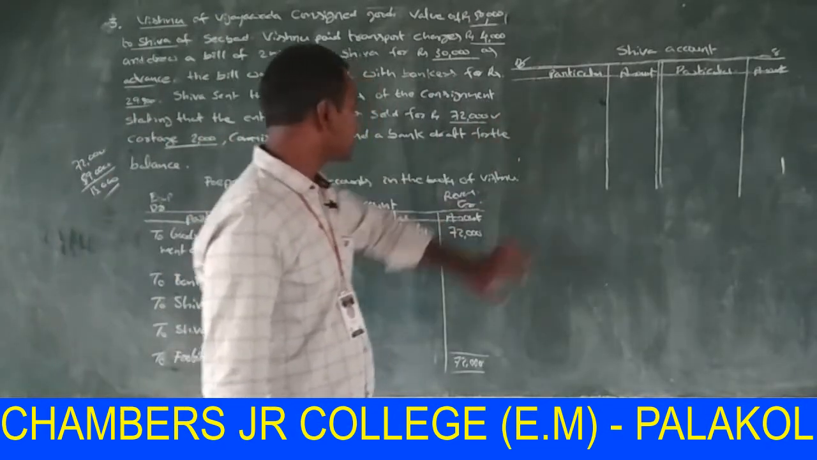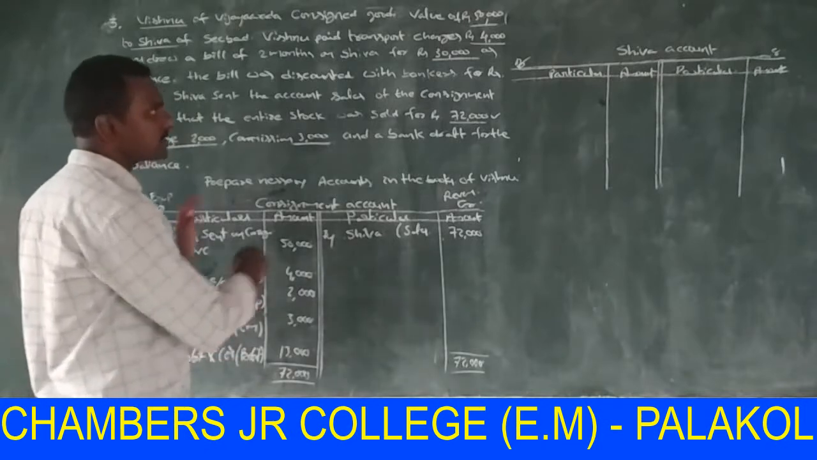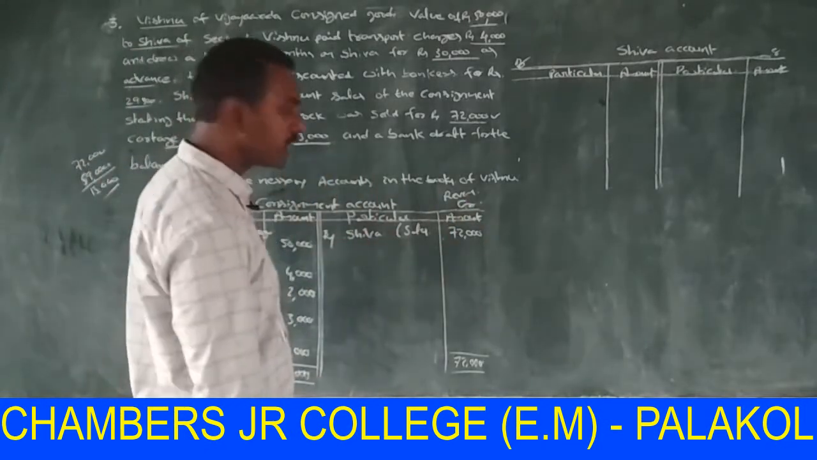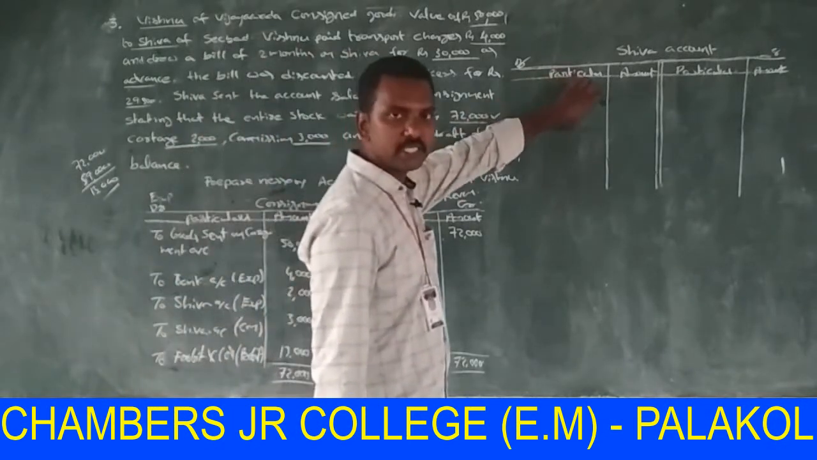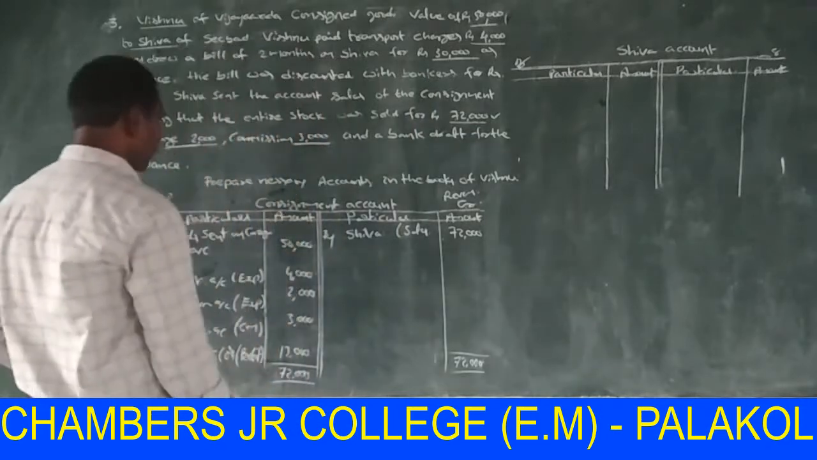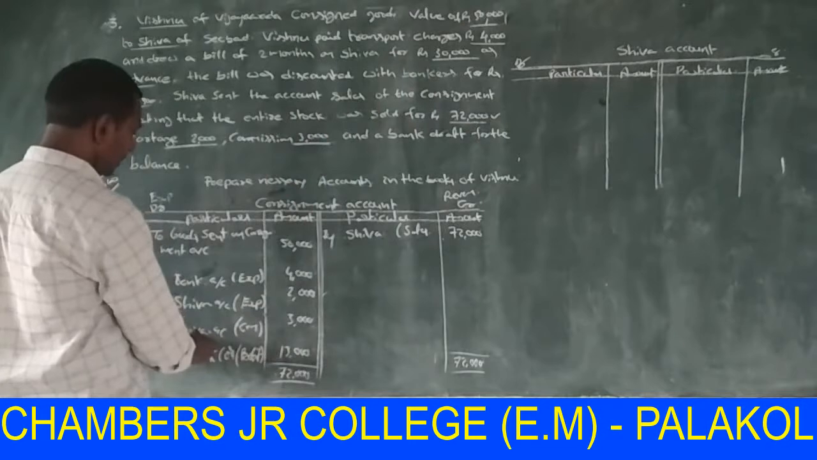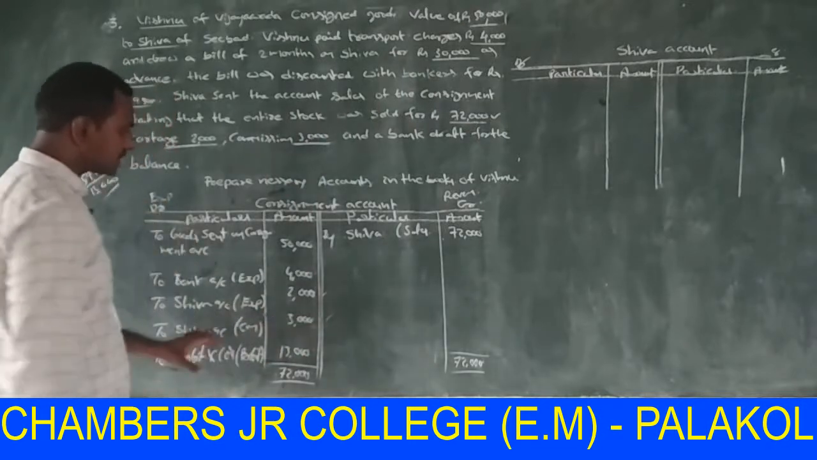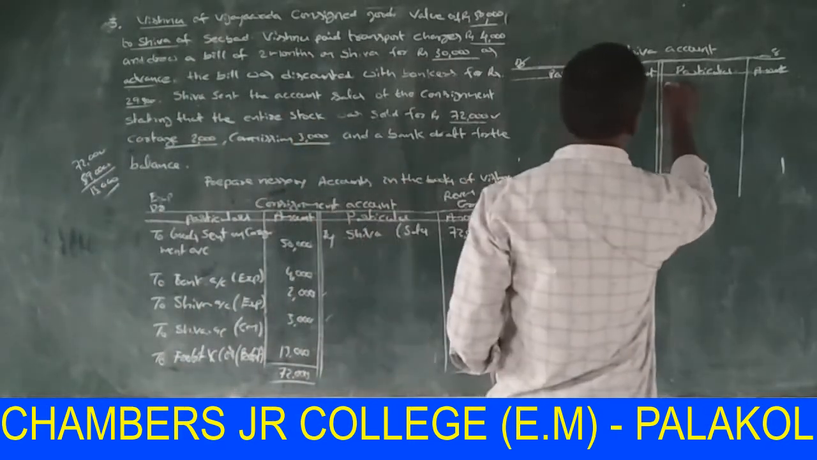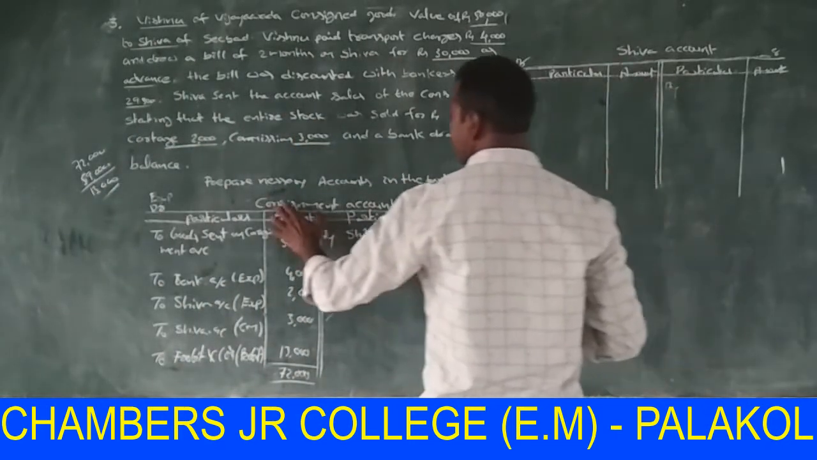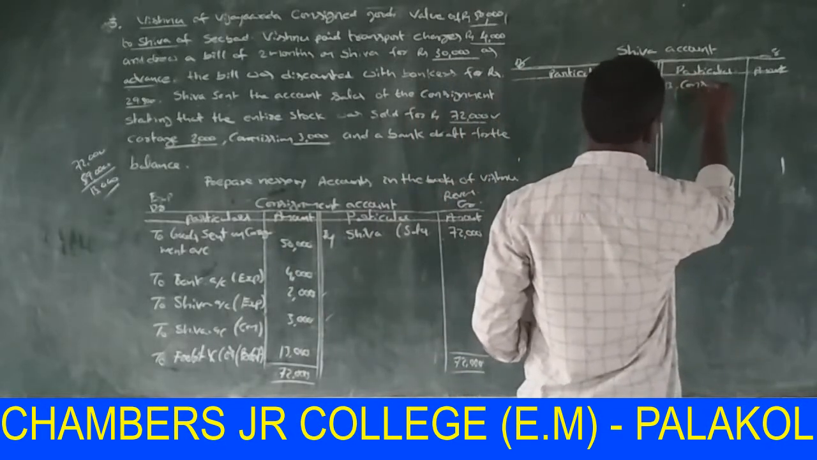Here Shiva appears in consignment account debit side, then it is transferred to Shiva account credit side. And if Shiva appears in credit side, it is transferred to debit side in Shiva account. See here, in debit side, Shiva expenses 2,000 and Shiva commission 3,000. These two amounts are transferred in credit side of Shiva account, from which account? Consignment account.